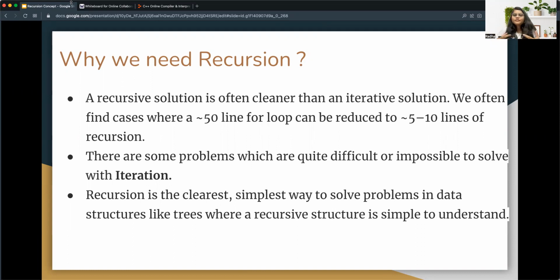These all use the concept of recursion. There are a lot of questions in which you need the recursion concept to solve them very easily. Even if you write the code iteratively, you will end up writing a lot of code, and it will take a lot of time, and it's not very easy to understand, and obviously the time complexity will also increase. So those are some use cases of recursion.